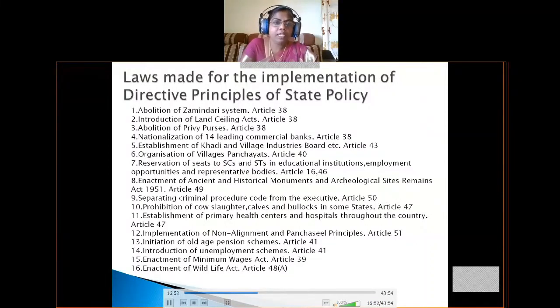Okay, so the first one is abolition of the Zamindari system. In our country, the Zamindari system prevailed. So now it was abolished for the implementation of directive principles. So the next one is the introduction of the Land Ceiling Act.